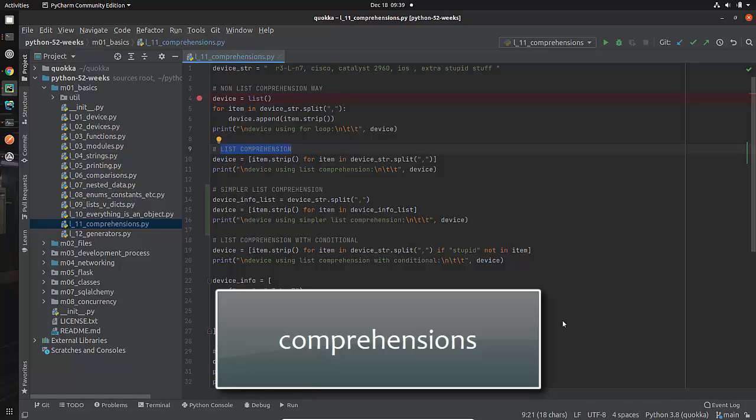We are now in week 15, and the topic for this lesson is called list comprehension. Actually, it's called comprehensions. It's going to be about list comprehensions. I'm going to spend a little bit of time doing dictionary comprehensions as well.